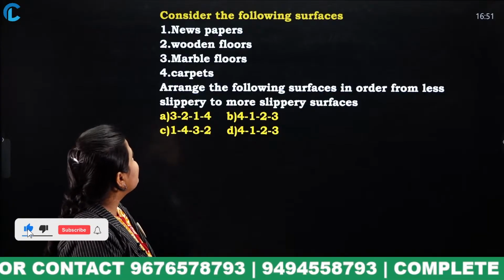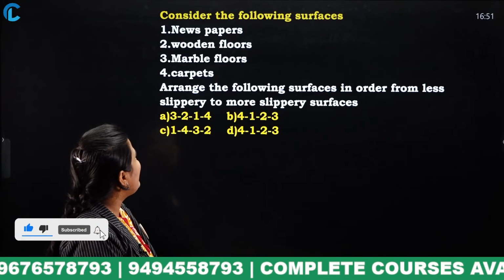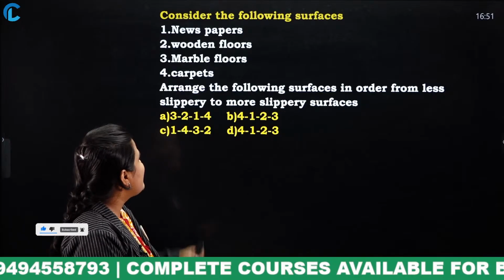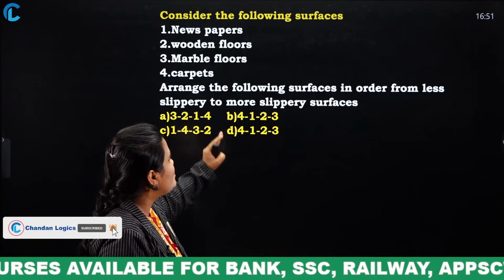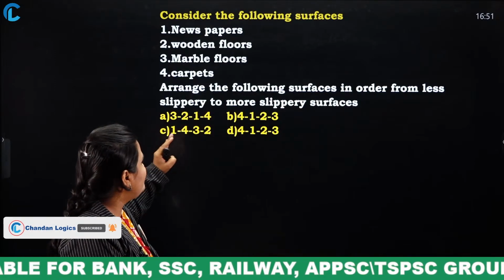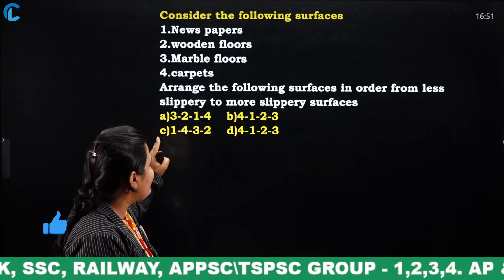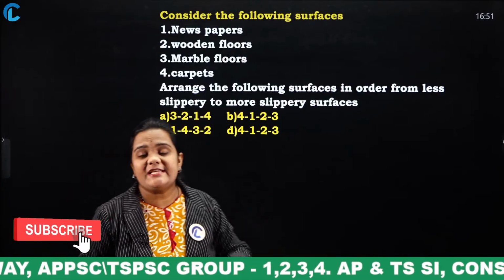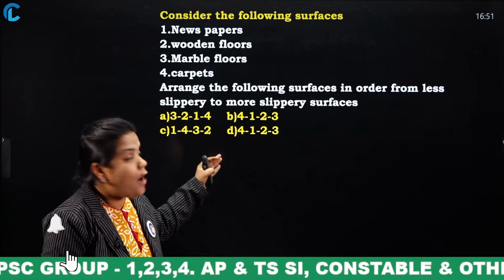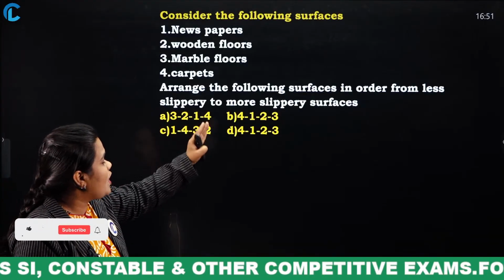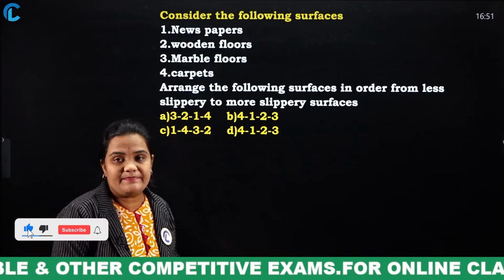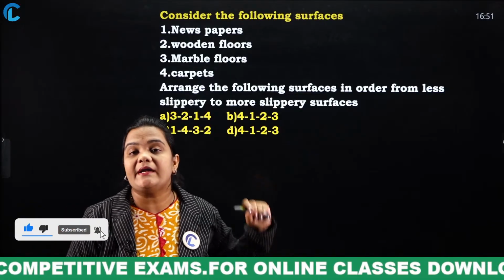Consider the following surfaces: newspapers, wooden floors, marble floors, carpets. Arrange the following surfaces in order from less slippery to more slippery. The options are 3, 2, 1, 4; 4, 1, 2, 3; 1, 4, 3, 2; 4, 1, 2, 3. This is regarding the friction topic.